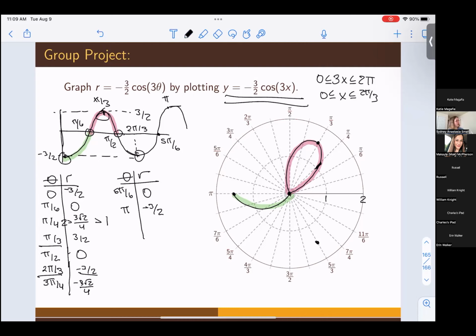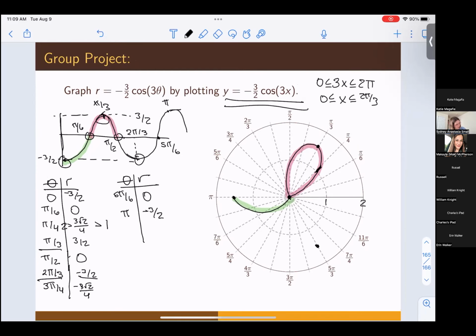Then at 3 pi fourths, we have this -3√2/4. We can think about that's probably going to be like right here-ish. And then we walk around 1, 2, 3 pi thirds. So that point's going to be like here-ish. Again, it does not matter exactly, but it gives us a good idea that, hey, at 5 pi over 6, we're back to 0. So this is probably going to be another flower petal. Maybe looks something like this.